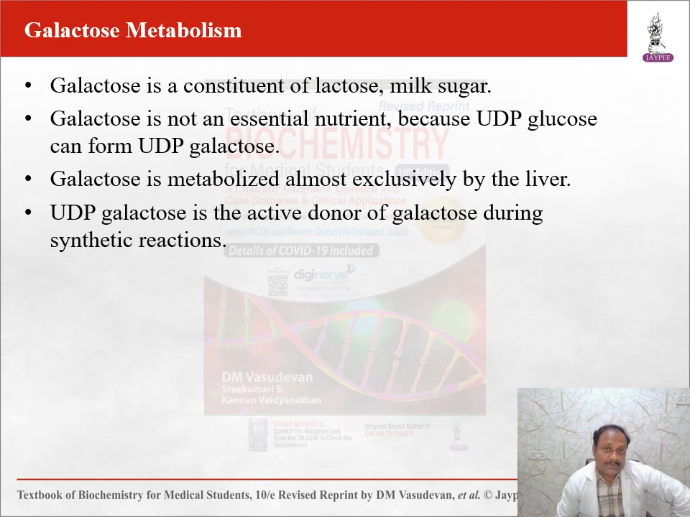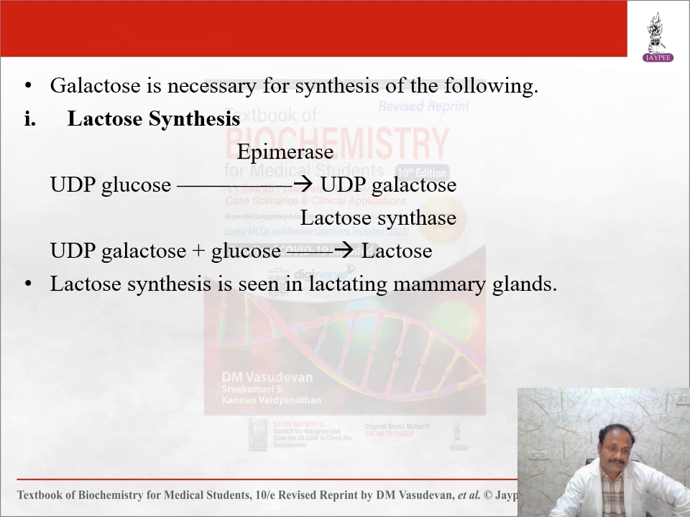So galactose metabolism. Galactose is a constituent of lactose, which is a disaccharide, milk sugar. It's not an essential nutrient. UDP glucose can form UDP galactose. Galactose is metabolized by the liver. UDP galactose is the active donor of galactose during synthetic reactions.